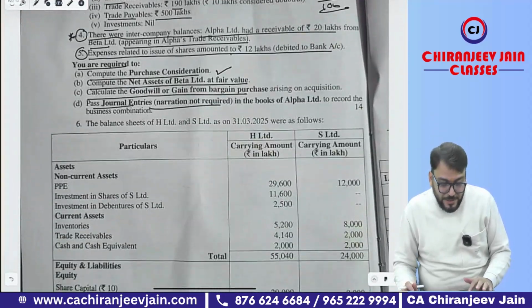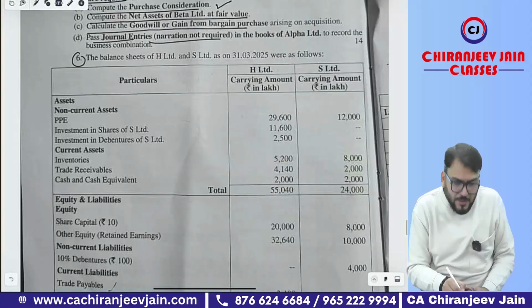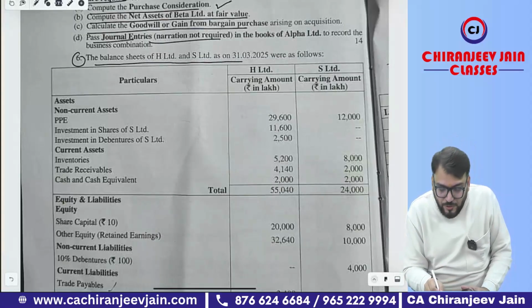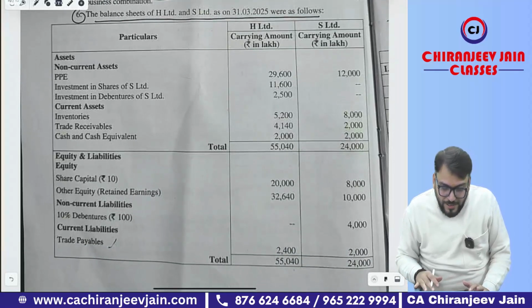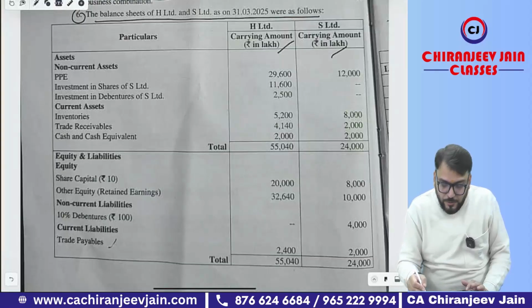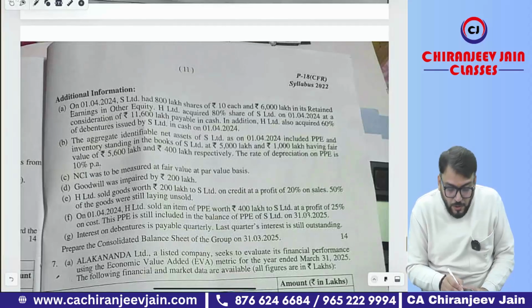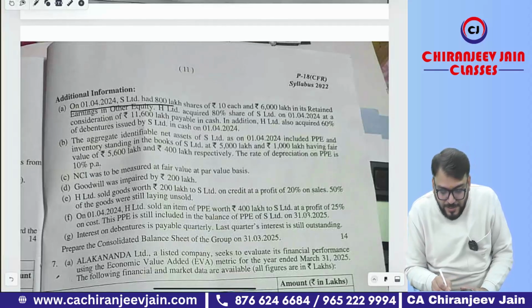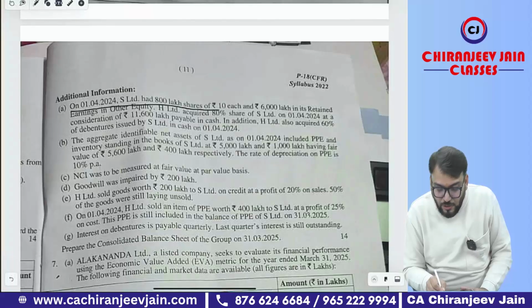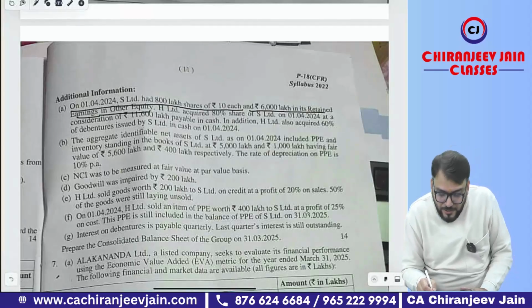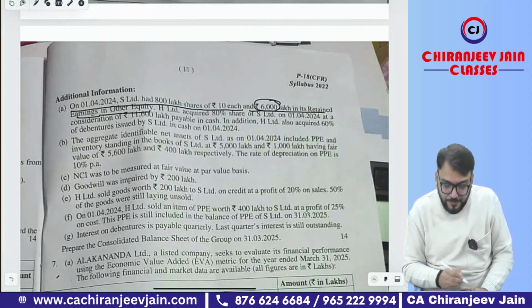Now let us come to the next question. Next question is question number 6, related to consolidation. The balance sheets of H Limited and S Limited as on 31st March 2025 were as follows. You can see the balance sheet has been given for H Limited and S Limited, rupees in lakh. Yes, sir. Additional information: on 1/4/2024, S Limited had 800 lakh shares of rupees 10 each and 6,000 lakhs in its retained earning in other equity. It means the opening balance of retained earning has been given.